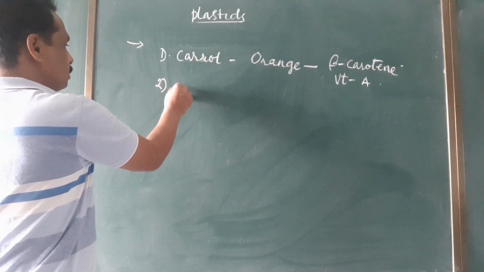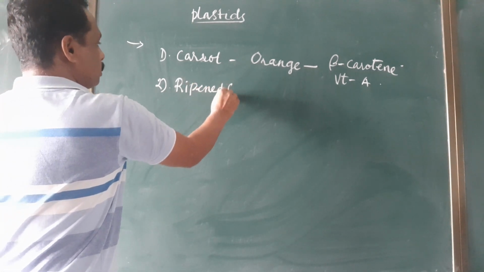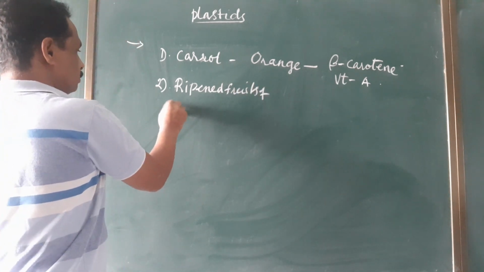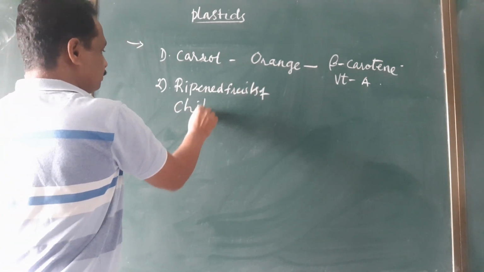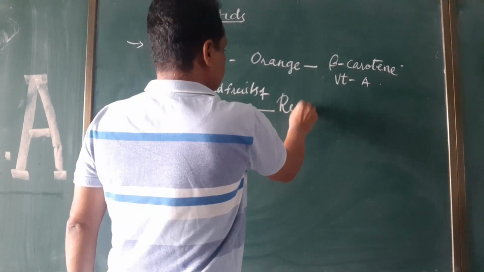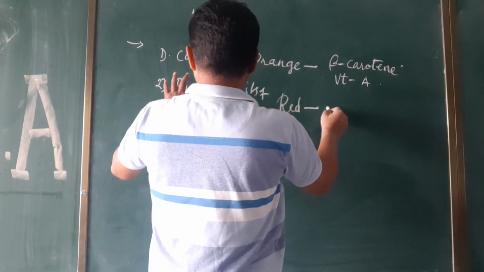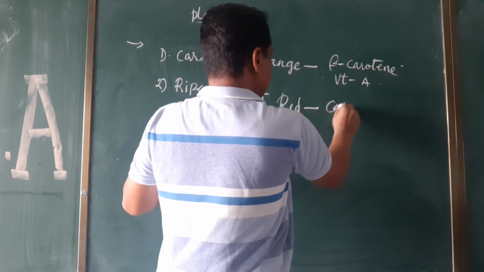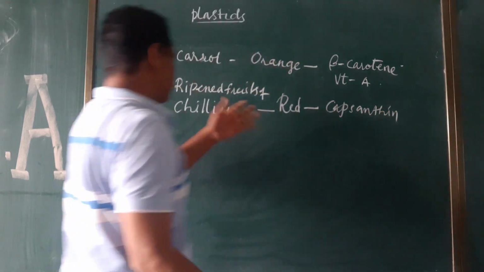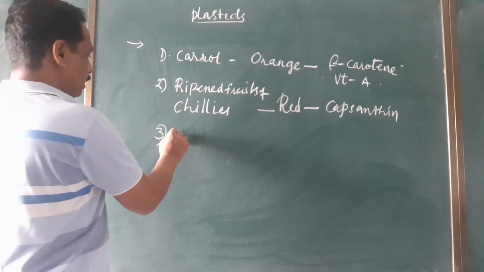And the next one is ripened fruits of chilies. Here we have seen red color. For this red color, the pigment present in chilies is capsanthin. Capsanthin pigment imparts red color at the time of fruit ripening.